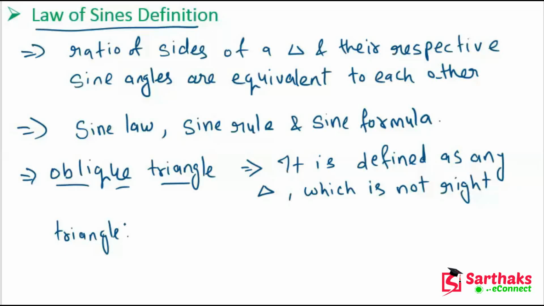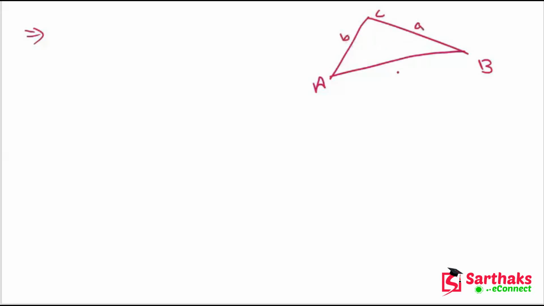So now what is the formula? We are going to see the formula of this law. Let's suppose we have a triangle randomly which is not a right triangle. We have vertices A, B and C, and we have sides a, b and c.